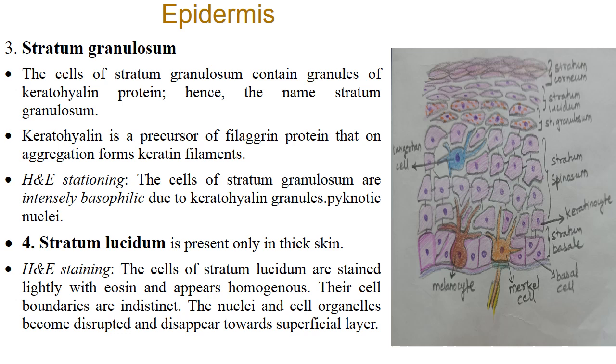Then the fourth layer is stratum lucidum. Lucid means clear. So stratum lucidum is present only in thick skin. Note that stratum lucidum is absent in thin skin. On H&E staining, the cells of stratum lucidum are stained lightly with eosin and they appear homogeneous. The cell boundaries are indistinct. The nuclei and cell organelles become disrupted and disappear towards the superficial layer.